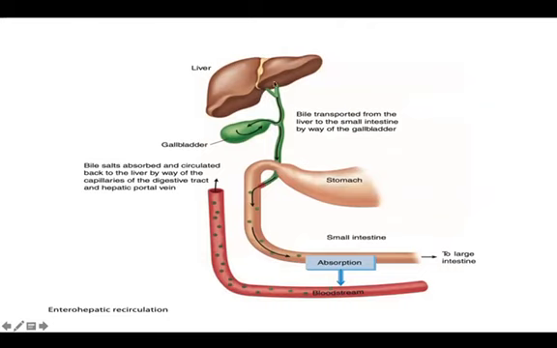So what is happening here? The drug which has entered the bile is transported from the liver to the small intestine by way of the gallbladder. Once absorption occurs, it is released into the bloodstream. Once the drug is again released into the bloodstream, these bile salts are absorbed and circulated back to the liver, in the same way as the digestive tract's capillaries absorb and release substances. So that is called enterohepatic circulation.